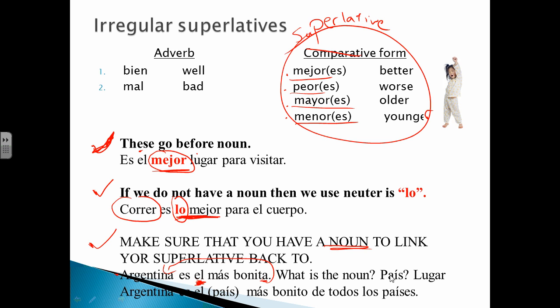what's the el for? Is it for país? Is it for lugar? So you can't really see at the bottom here, but this one says Argentina es el país más bonito de todos los países. In this situation, we know that the el is talking about the país. So you need to have país there, or specify it in the de here. Okay, if you don't have país, Argentina es el más bonito de todos los países, we know that you're talking about the country.